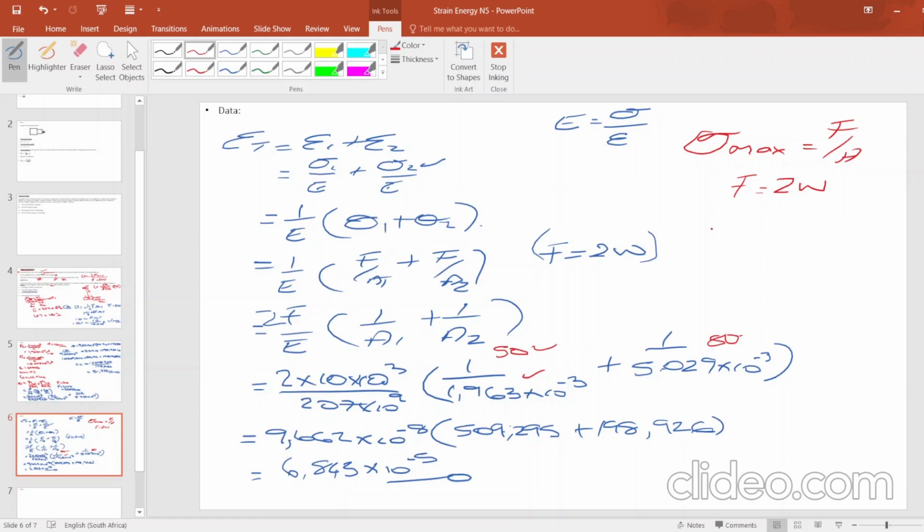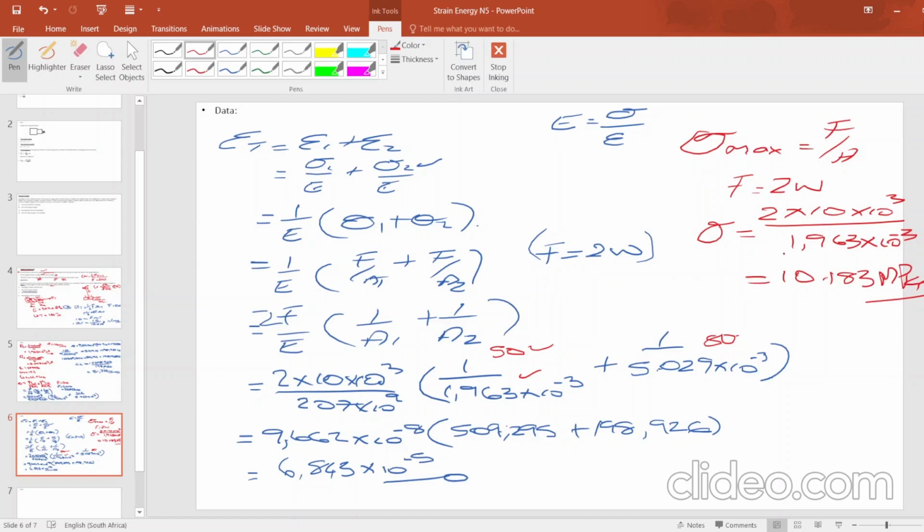Now it will be maximum stress equals to force, remember, 2 times 10 to the power 3, 2 times 10 kilonewton, divided by the area 1,963 times 10 to the power negative 3. Then we get our maximum stress is 10,183 megapascal. This is how you apply suddenly applied load, good people.